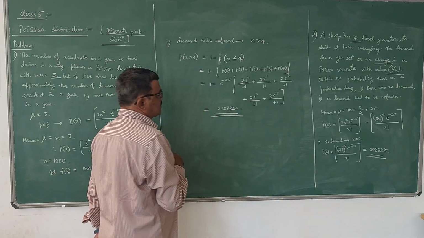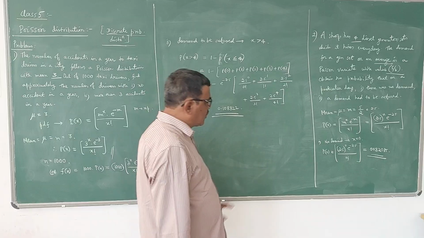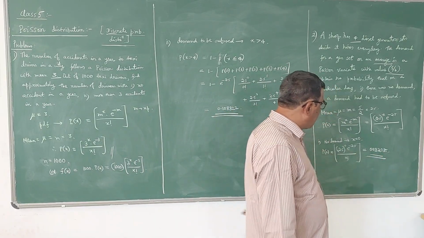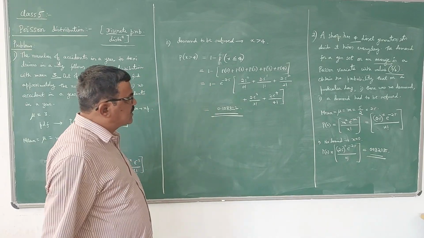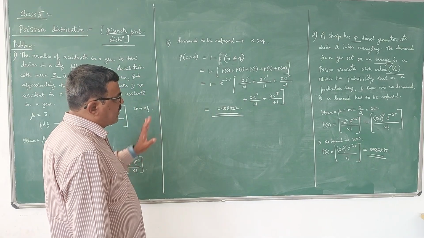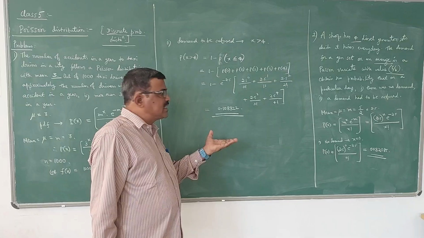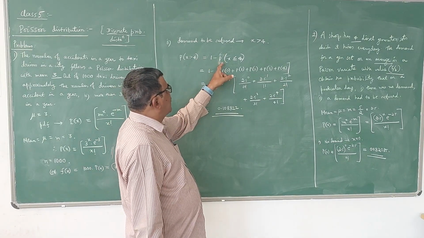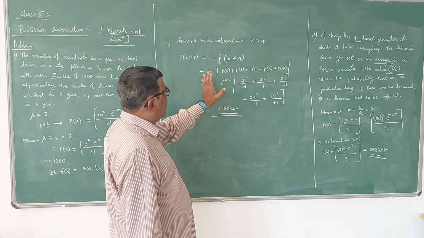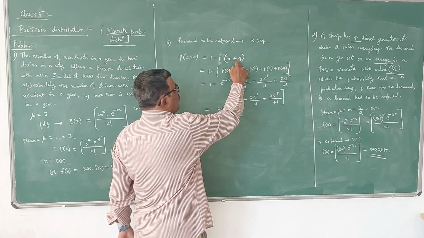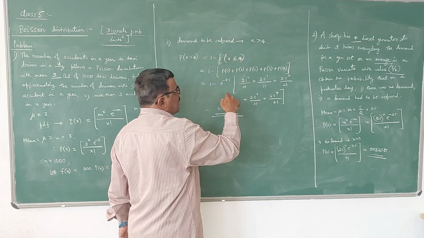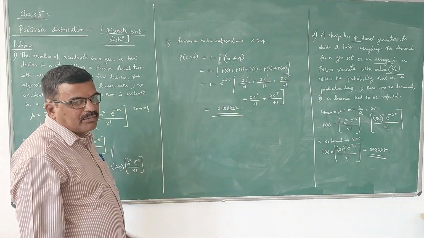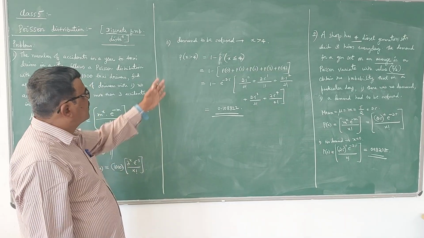This is the answer. So the probability of no demand on a particular day is 0.082085. For the probability of rejection of demand when the demand is more than 4 gensets, greater than 4 means it is 1 minus P of x less than or equal to 4. Less than or equal to 4 means it can be 0, 1, 2, 3, 4. So you have to substitute the values of x in the Poisson PDF and simplify. You are going to get the